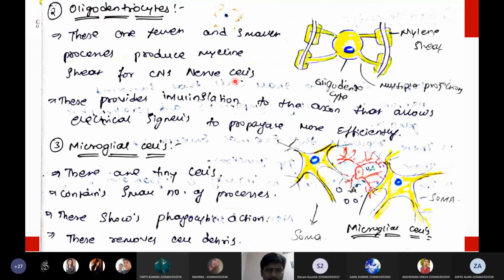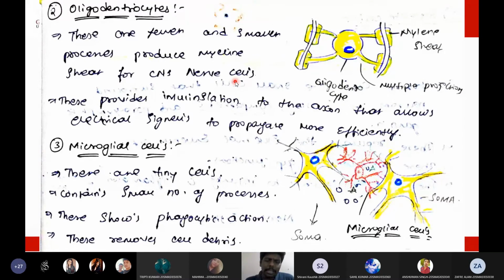Before discussing the ependymal cell, I just want to know one thing from you. Can anyone say the name of the fluid that is present in the brain? We have a fluid in the brain. Very good, cerebrospinal fluid. In the beginning, I said that our brain is suspended in a fluid, and that fluid is called cerebrospinal fluid.